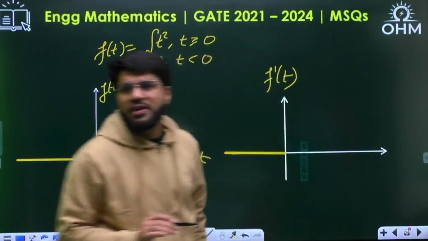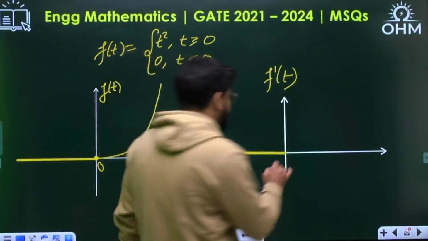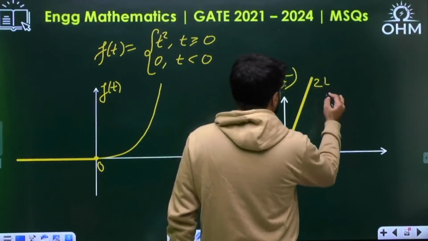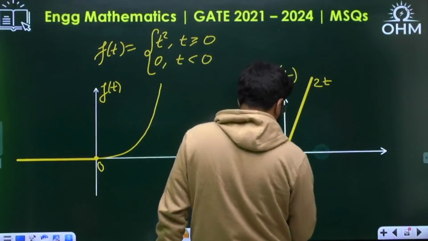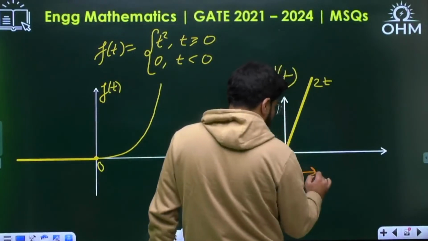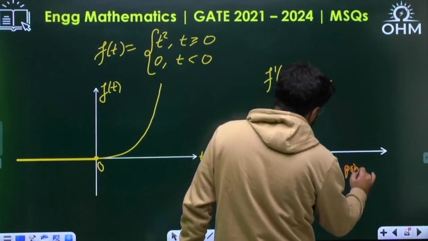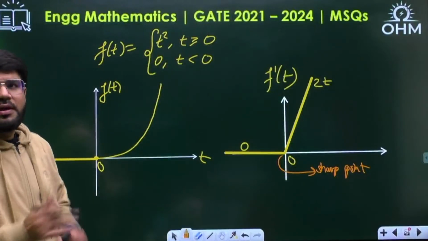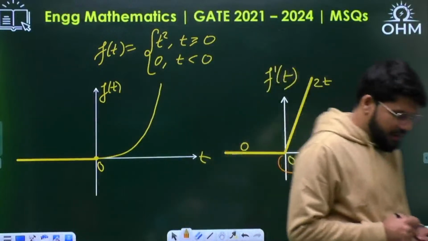The derivative of t square will be 2t, a straight line. Here definitely there is a sharp point. You see, here you have a sharp point.